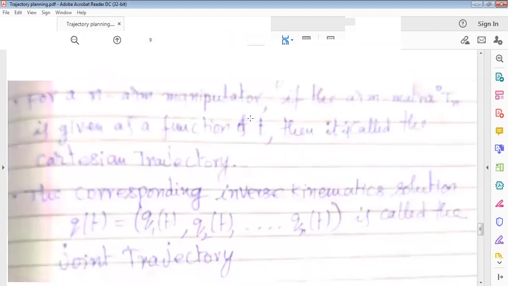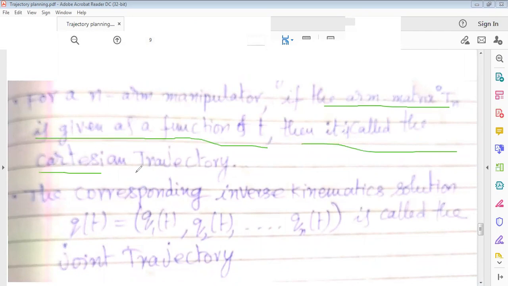For an n degree of freedom manipulator, if the arm matrix is given as a function of time, then it is called a Cartesian trajectory.